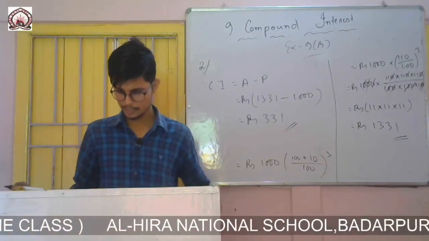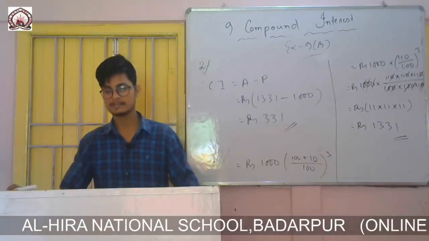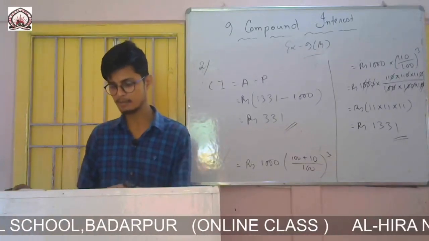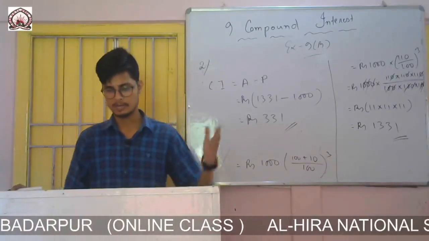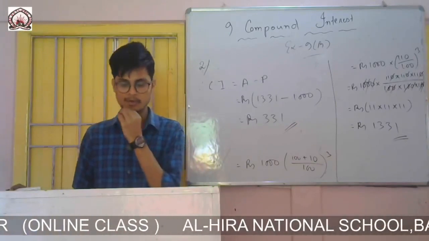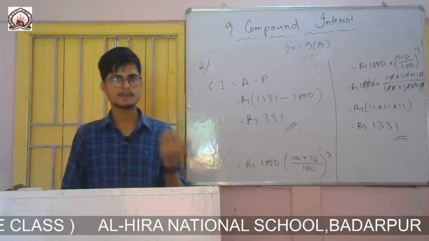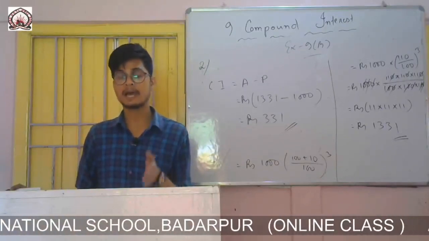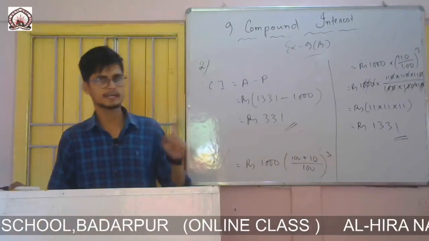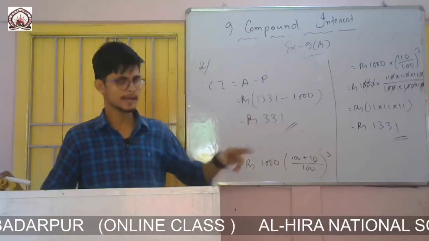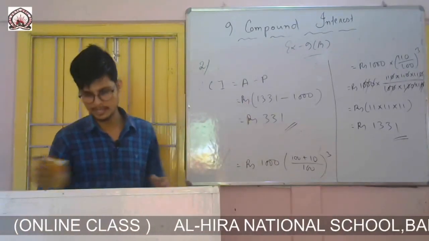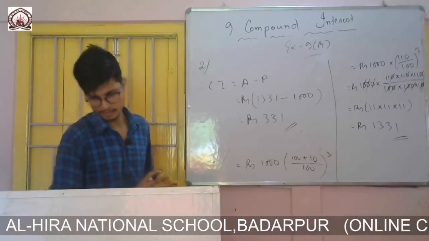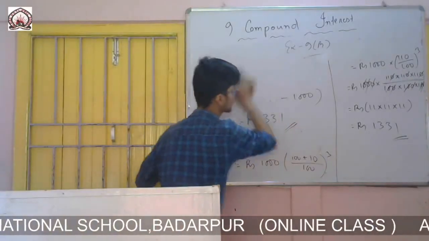Okay, now question number 3. Here principal is given 8,000, rate of interest is given 10%, but here you have to calculate half yearly. Earlier I have shown you the formula for half yearly. Same formula, amount equals P into (1 plus R by 200, not 100) to the power twice n. In case of half yearly it will be R by 200, and the time is given 1.5 years. So you write it.